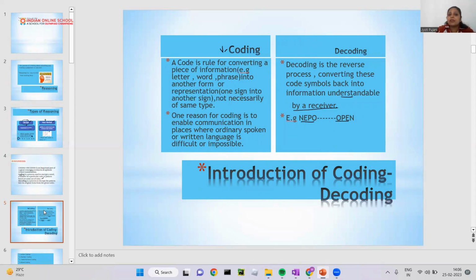One reason for coding is to enable communication in places where ordinary spoken or written language is difficult or impossible. I think you will be able to understand. Sometimes, in every place, we are not able to communicate in a normal language, so we have to put a code for that, just like written languages which are difficult. So we will put a code over there.